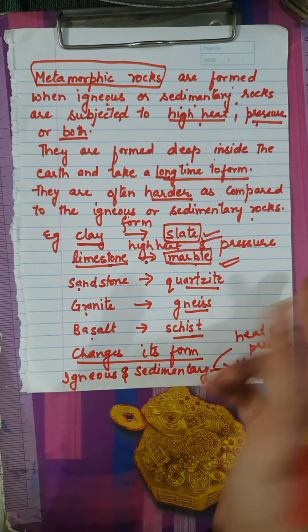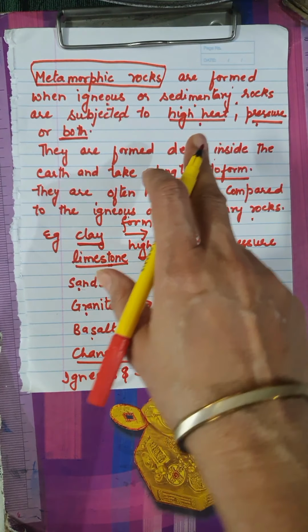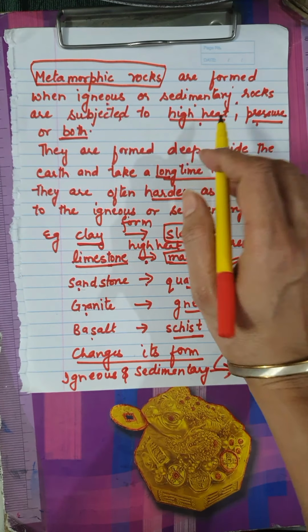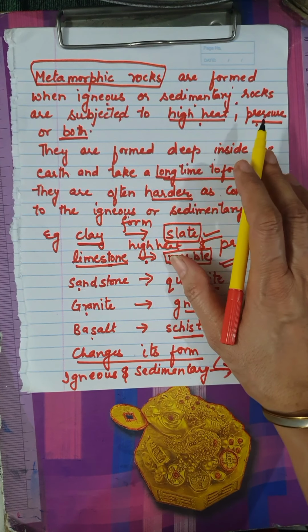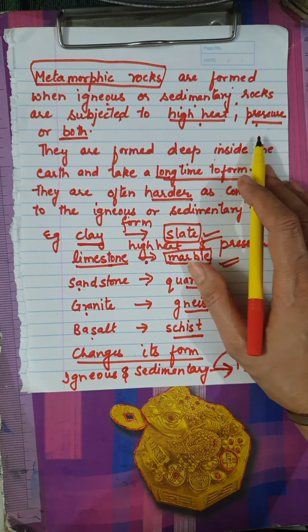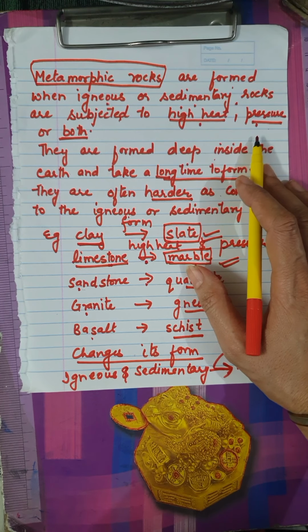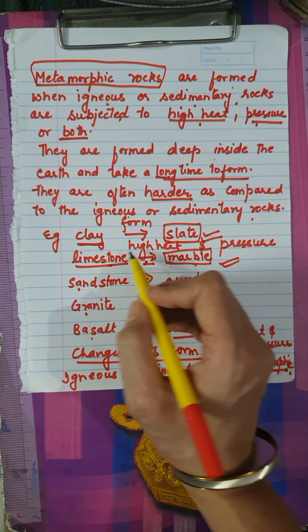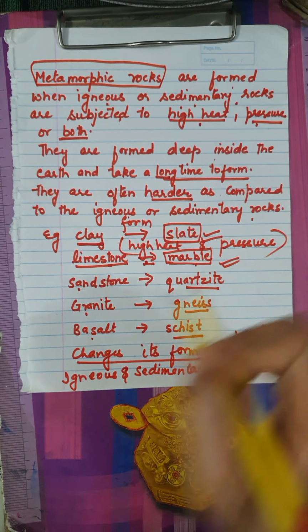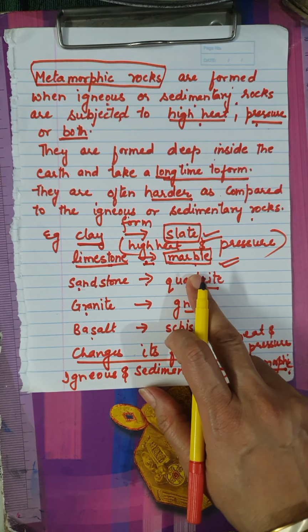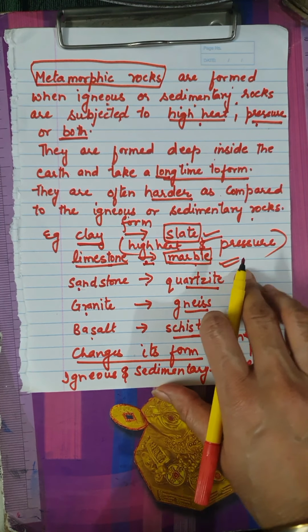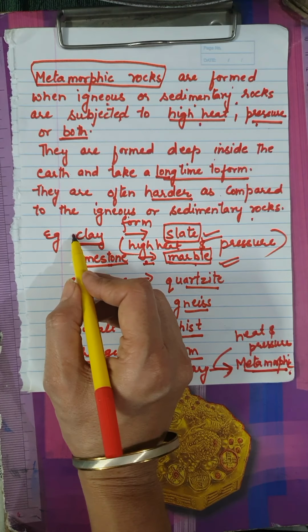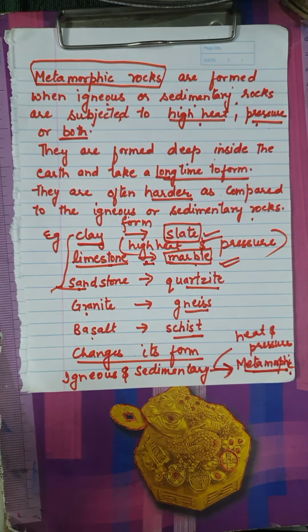So you can write that the rocks which change their form under high heat and pressure are known as metamorphic rocks, and you can write one example also. Similarly, you have this question in your give reasons: limestone is changed into marble. So you can say when it is kept under high heat and pressure, it changes into marble, which is a metamorphic rock. And these are all sedimentary rocks, and granite and basalt are igneous rocks.